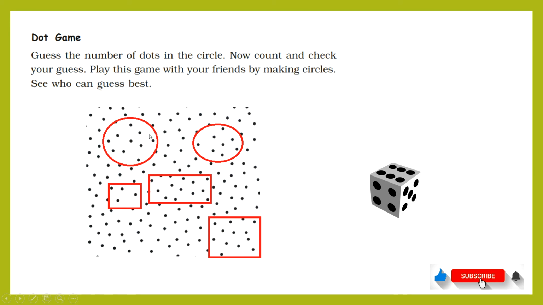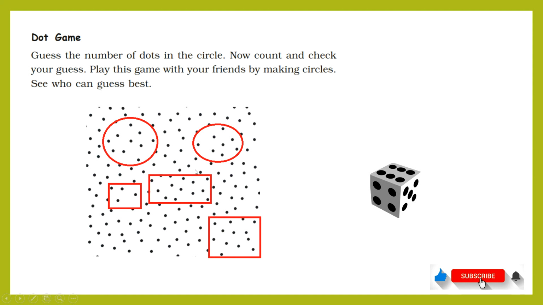For example, if I have to guess for this circle, if I guess like 10 dots, then you can count 1, 2, 3, 4, 5, 6, 7, 8, 9, 10. It is giving exactly 10. So my guess for this shape is correct. For this circle, if I guess like 8, oh, it is 8 only, so this is again correct.